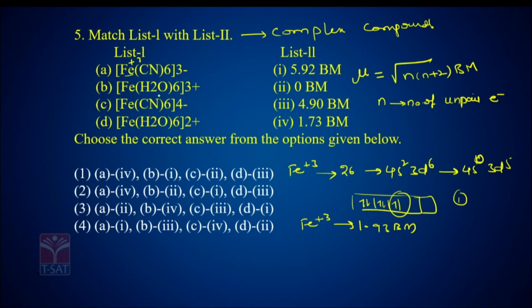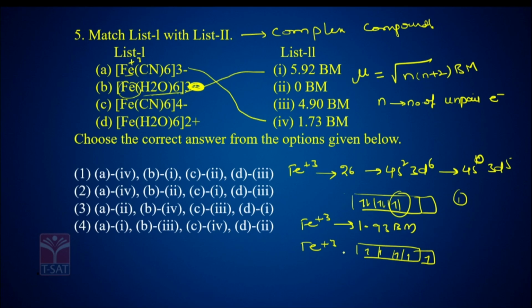Here H2O, again Fe plus 3, so A is 4. B, here the oxidation state of Fe will be how much? 0. This 3 plus is not there here. Fe is 0, which means 5 unpaired electrons. So 5 unpaired electrons means 1, 2, 3, 4, 5, not paired. H2O is a weak field ligand. Weak field ligand means not paired. So 5 unpaired electrons means 5.92 Bohr magnetons.